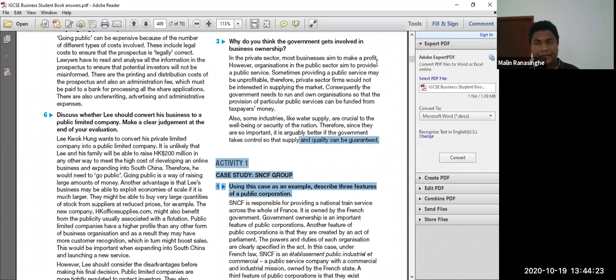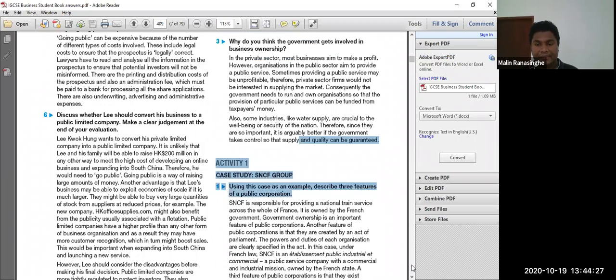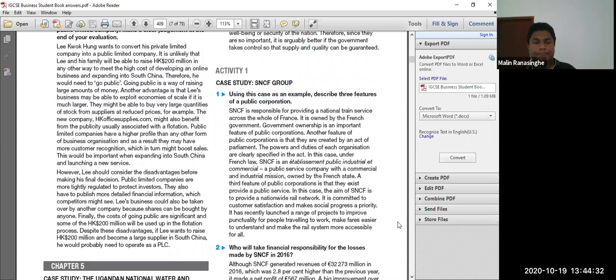You can see this highlighted section. Using the case study example, three features of a public corporation. It is responsible for providing the national train service across the whole of France. It is owned by the French government. The government ownership is an important feature of a public corporation. Another feature of a public corporation is that they are created by act of parliament. So that's another feature: owned by the government, created by act of parliament.